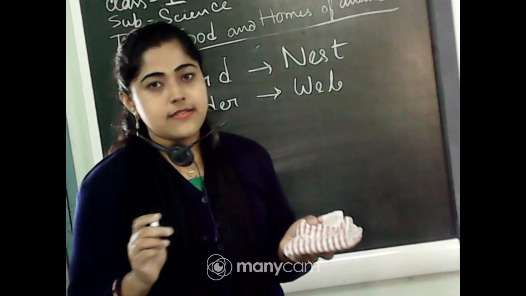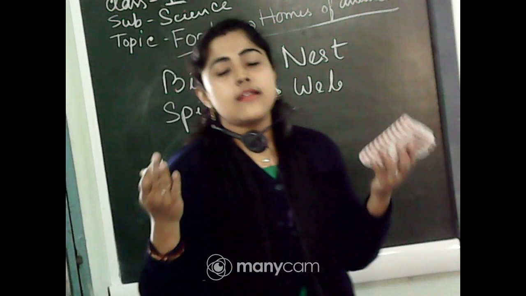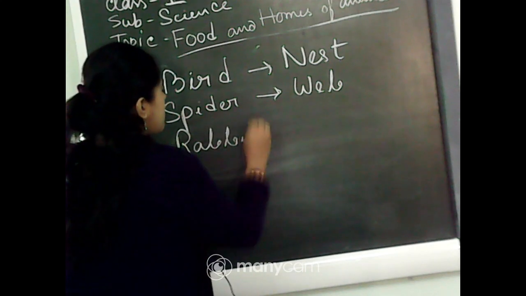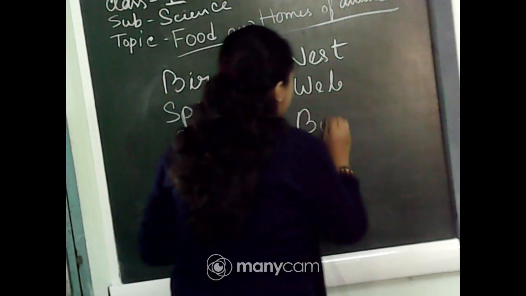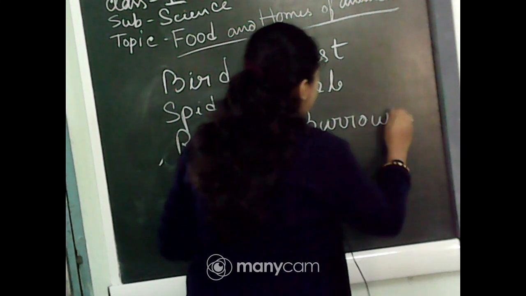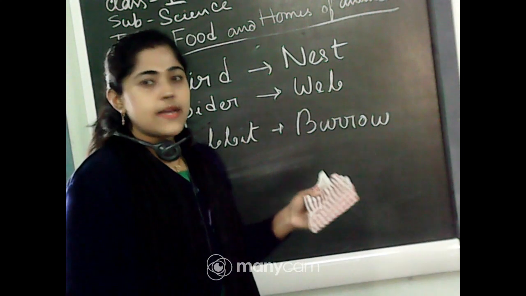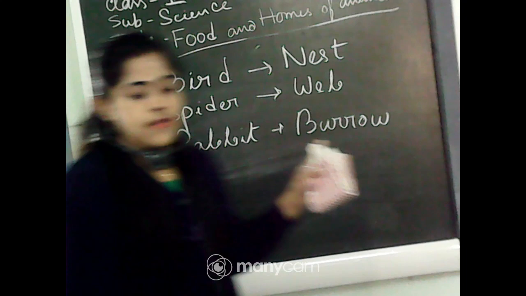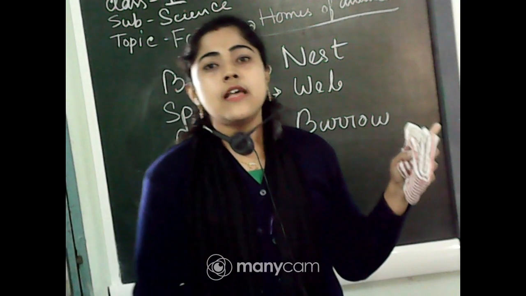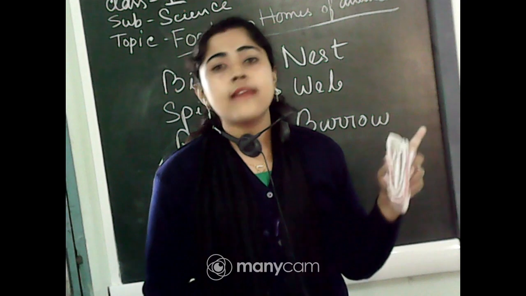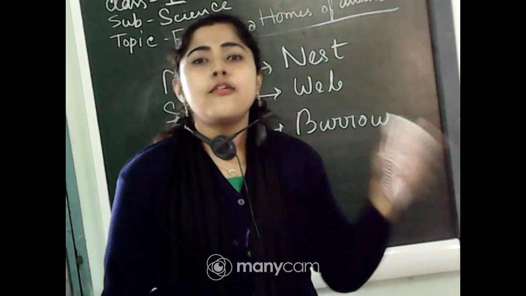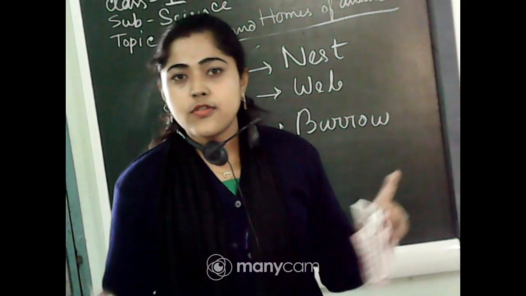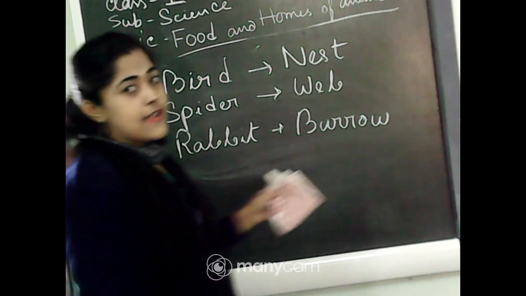Next is the rabbit. The rabbit also makes its own home, and the rabbit lives in a burrow, B-U-R-R-O-W, burrow. There are also some examples of animals that don't make their own homes. They just find a place in the forest or anywhere, and they live there. So let's see their examples.